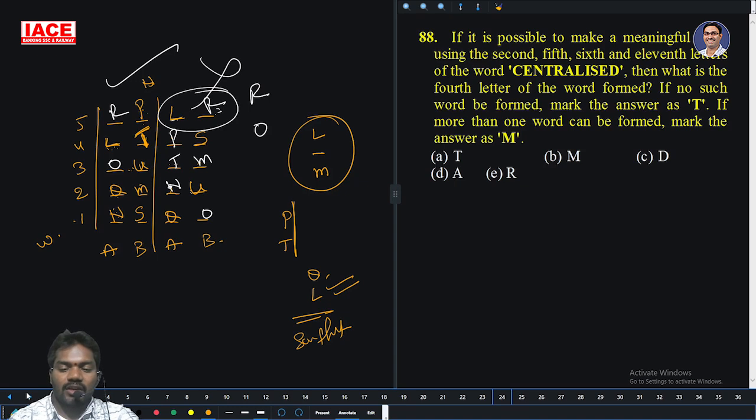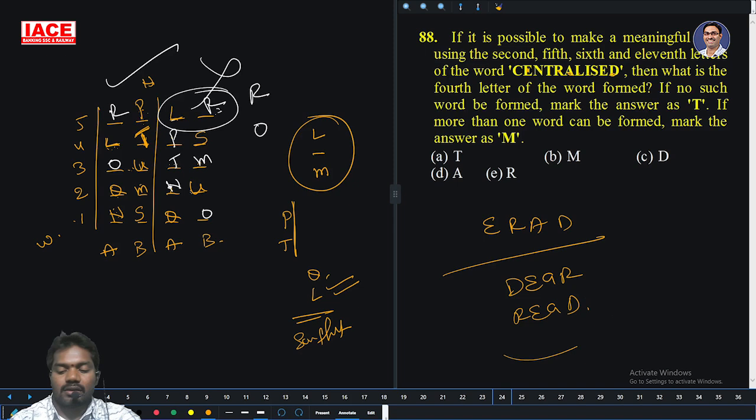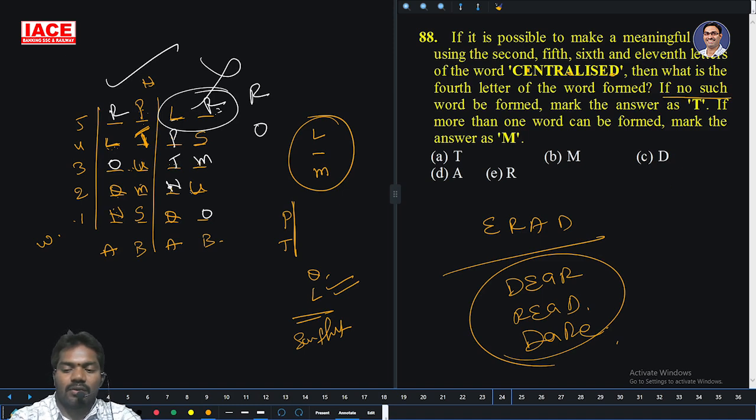It is possible to make a meaningful word using the 2nd, 5th, 6th and 11th letters. Second is E, 5th is R, 6th is A, 11th is D. So DEAR is one meaningful word, READ is one meaningful word, and DARE is also a meaningful word. If no such word is found, mark the answer T. If more than one, M is the answer. So option B is the right answer.